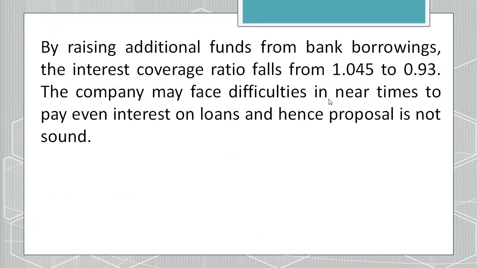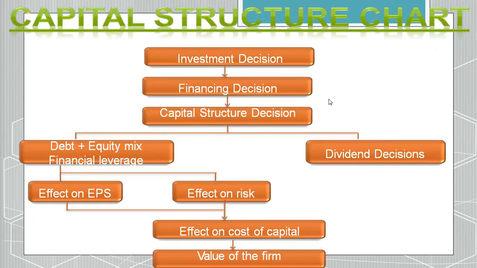Now see, this is the comment. By raising additional funds from bank borrowings, the interest coverage ratio falls from 1.045 to 0.93. The company may face difficulties in the near term to pay even interest on loans, since the proposal is not sound and is rejected. Clear up to this point?